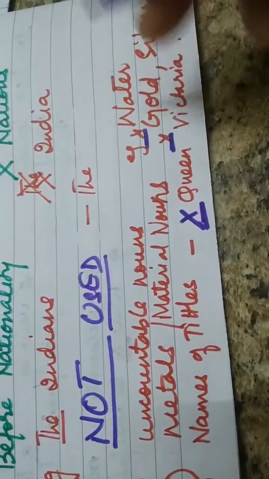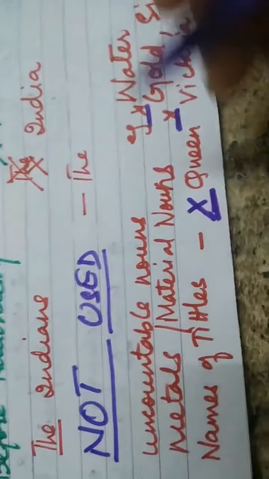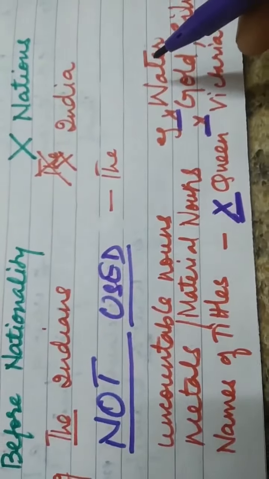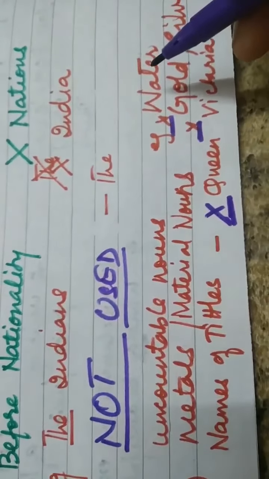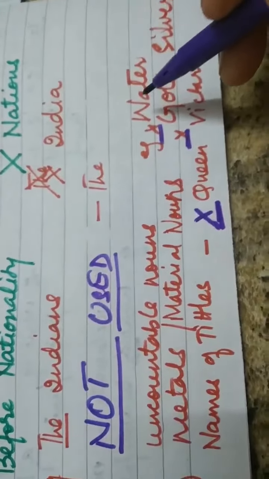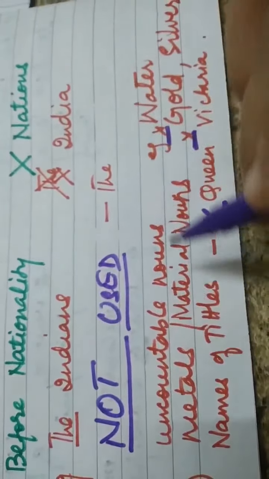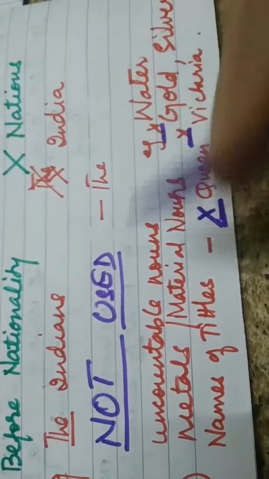Give him medicine, not the medicine. Water. I want some water to drink, not the water to drink. Okay. With milk, with kerosene, with oil, with uncountable nouns, we are not going to use the.